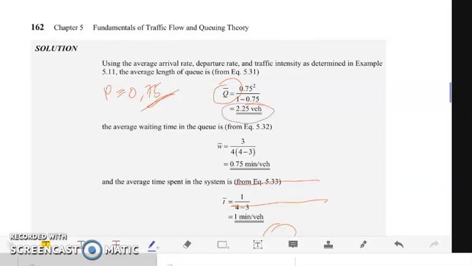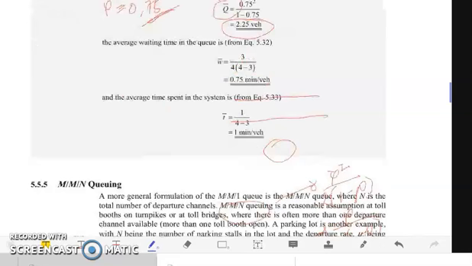Now for the average waiting time in queue, the formula will be equivalent to rho over mu minus lambda. We just have to substitute our values, which gives 0.75 minute per vehicle. Then for the average time spent in the system, we have 1 over 4 minus 3. So we got a value of 1 minute per vehicle.